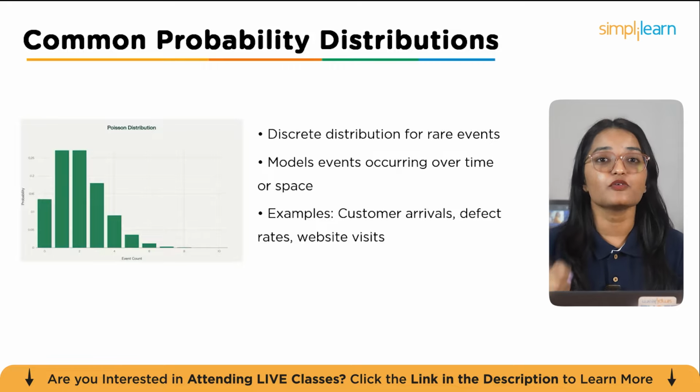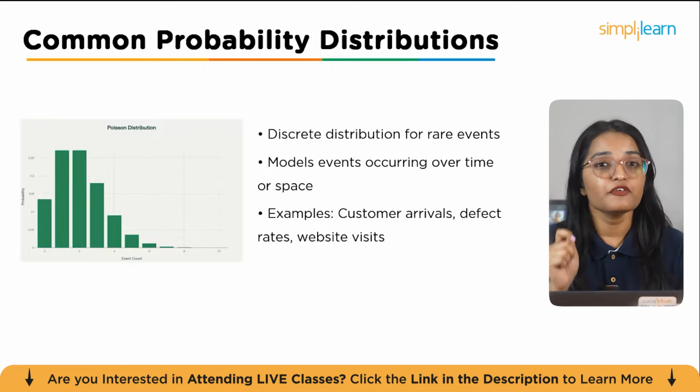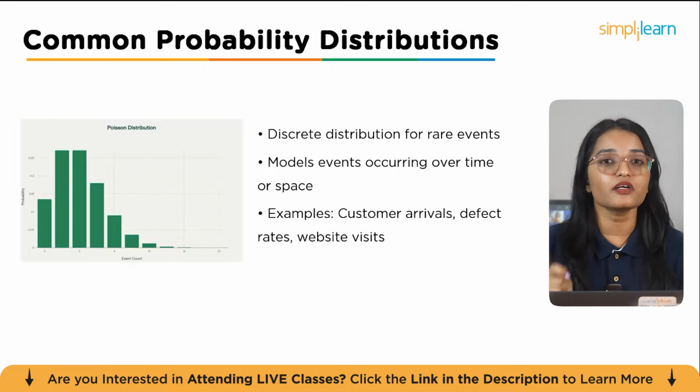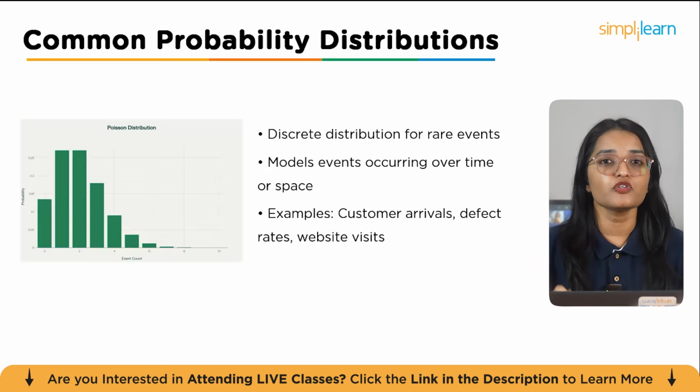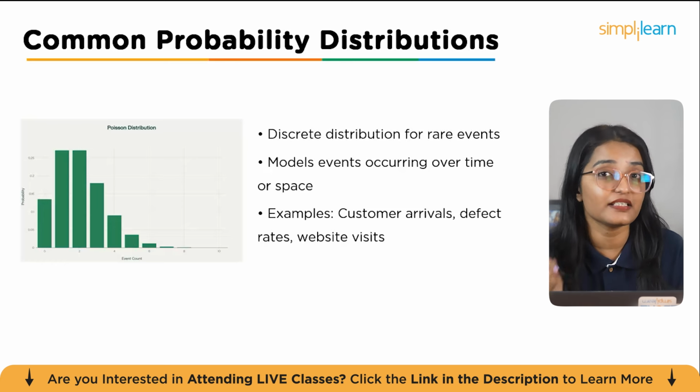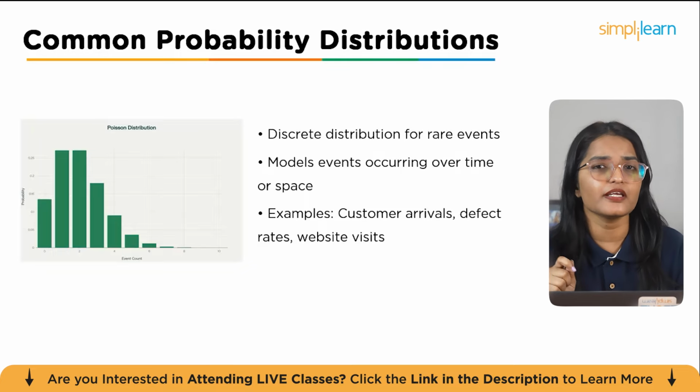Typical examples include customer arrivals at a store, defect rates in manufacturing, or counts of website visits over a set period. This distribution is a great tool for understanding and predicting random independent events that don't happen very often but are important to track.